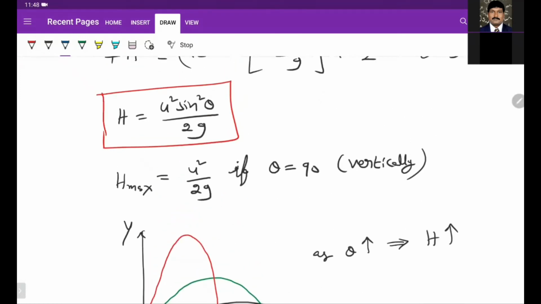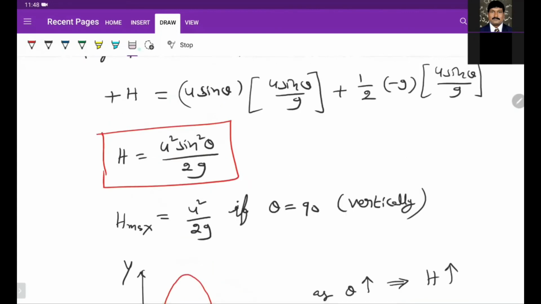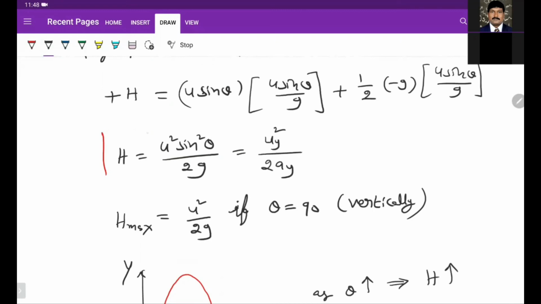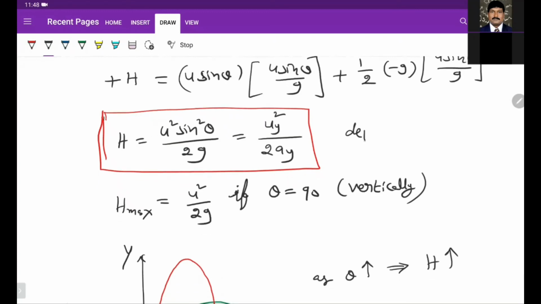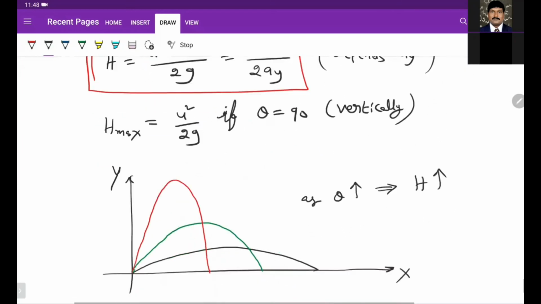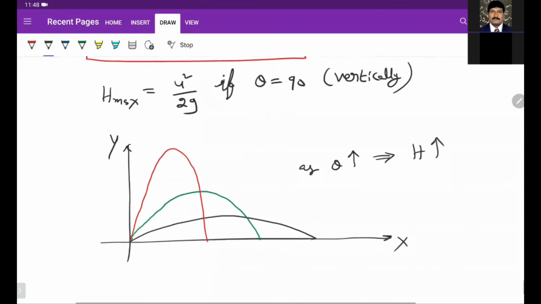This maximum height we can also express as uy whole square by 2ay. See, the maximum height depends on the vertical component of the initial velocity. The more the vertical velocity, the more the time, the more the height.